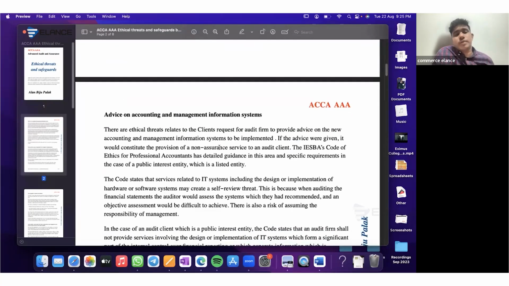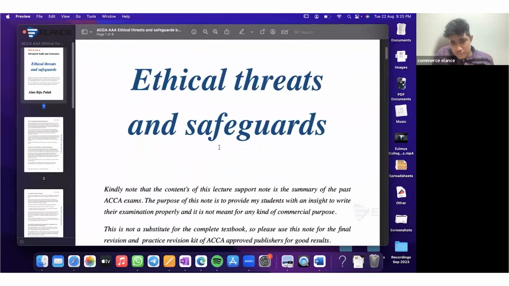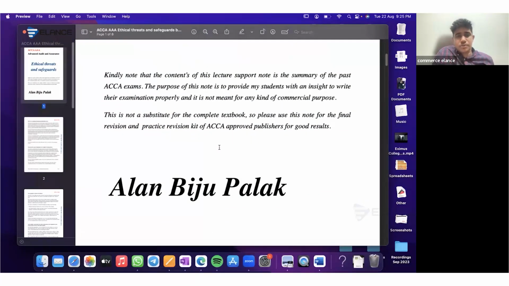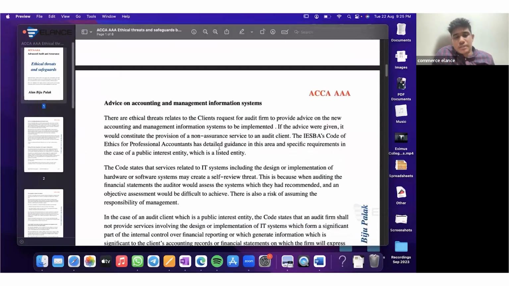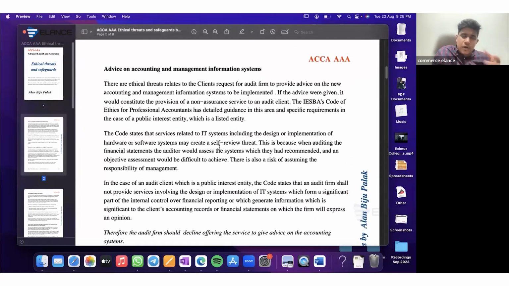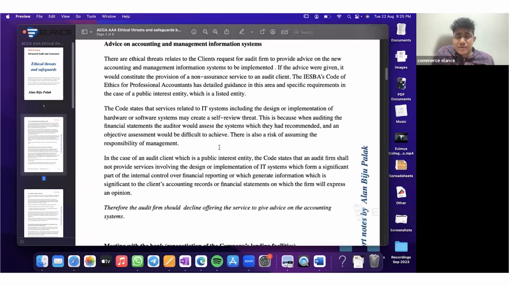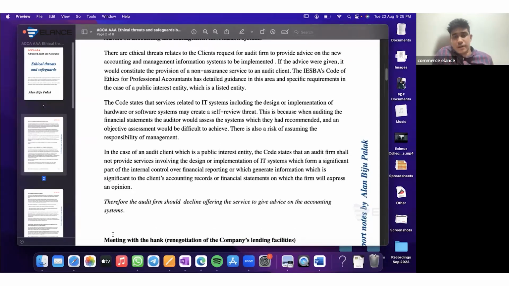This is also based on the prior question papers only. We have just compiled these notes, and we haven't included any specific points based on our own judgment. We have compiled these notes on the basis of the guidance of the ACCA examiners. So in these notes, we have included all the possible ethical threats and related safeguards. The safeguards are provided in italics.